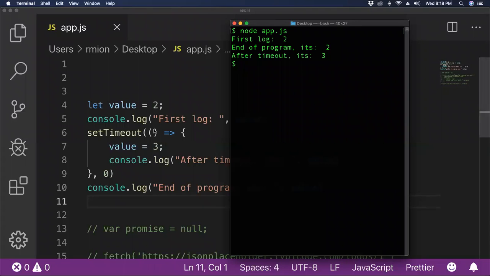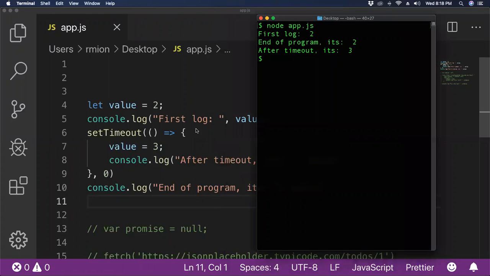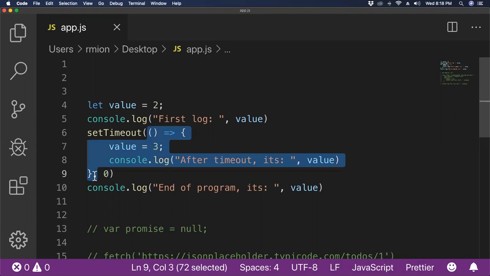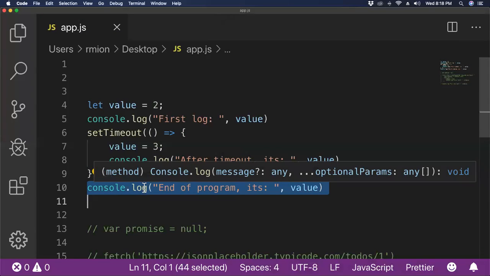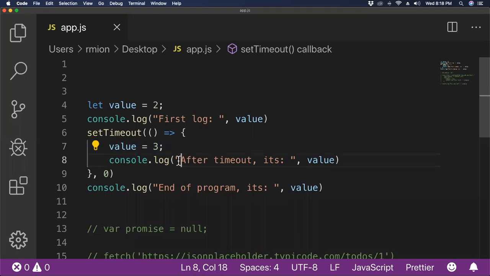And we not only see that first log printed first, but then end of program printed before after timeout, which hopefully for the last example makes sense. But also with end of program, at this point right here, value is still 2, it's not 3 yet. And then after the timeout, it is 3. And hopefully after seeing the last example, you know why, because this function didn't run until we got to the end of our program. The browser or Node checked that our program was done, everything was out of the call stack, and then it said, oh, let me go check my event loop. Oh, it looks like setTimeout finished, and I can run this function now. And then it runs the function, changes value to 3, and does this.